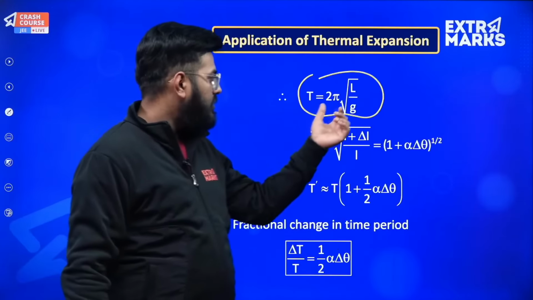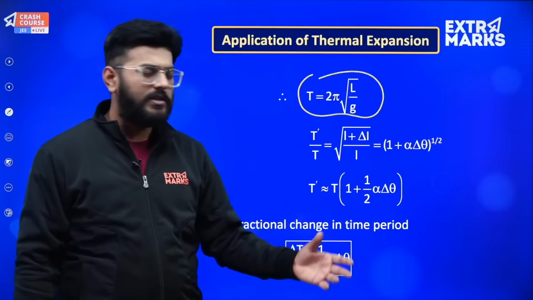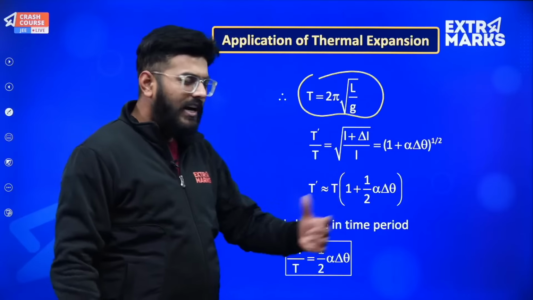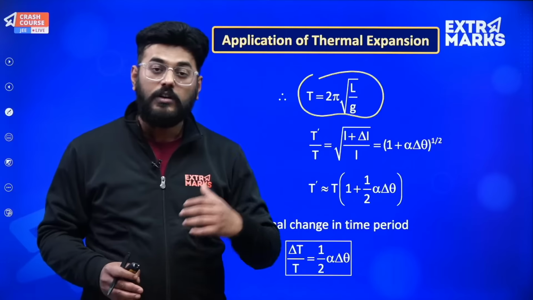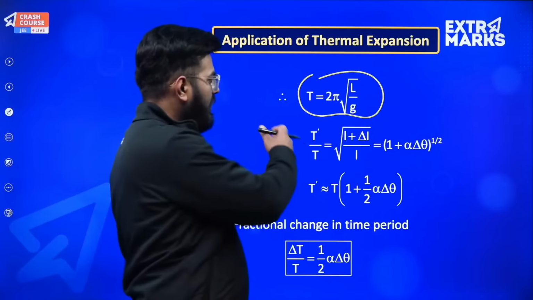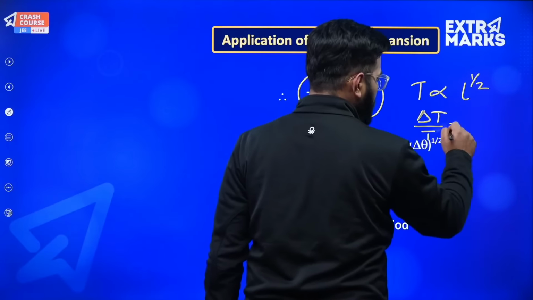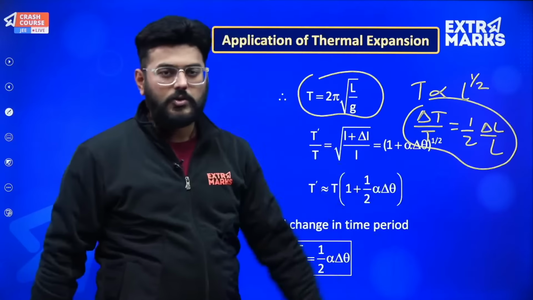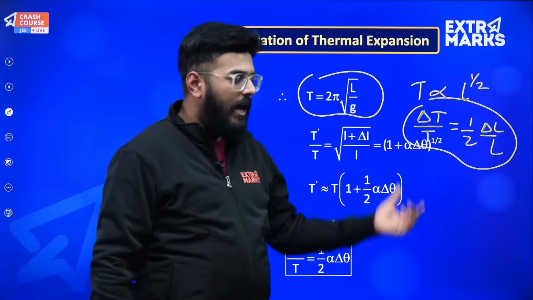So what happens is, with the increment in the length because of temperature change, say suppose temperature is increasing or decreasing, whatever is the case, the length will change. If that change is not in a great amount, I can definitely use the concept of error and its analysis. If you still remember, 2 pi and g are not changing, so T is changing with L to the power 1 by 2. So delta T by T will be equal to 1 by 2 times delta L by L, but mind it very carefully that this should be the case when delta L is not of a significant great amount.